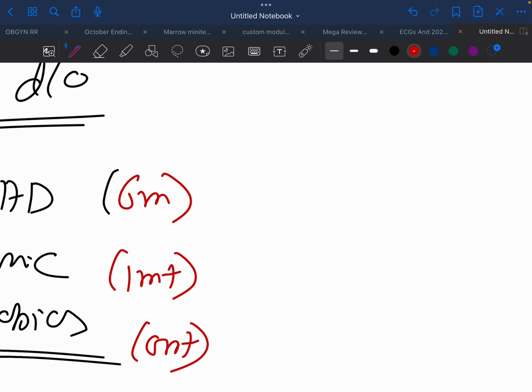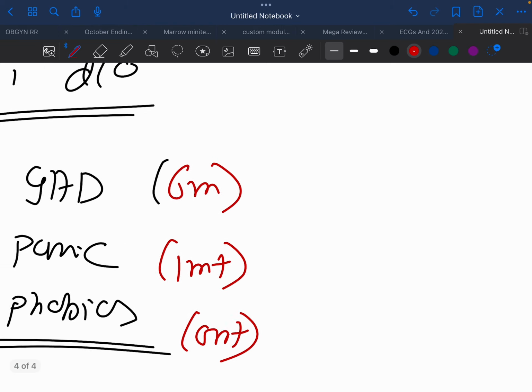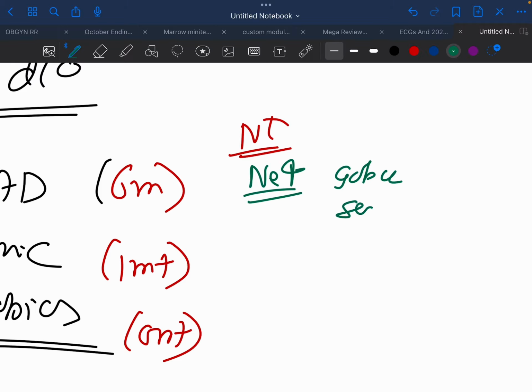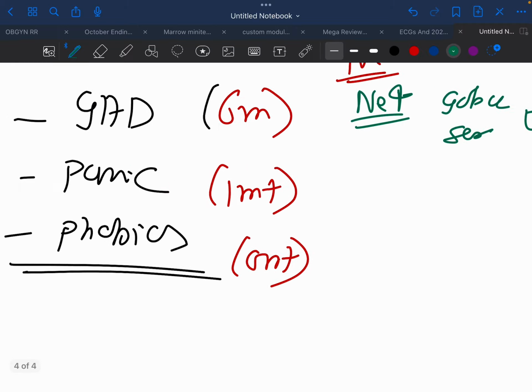The important thing which we need to remember in GAD, and which is easily confusable, is the level of the neurotransmitters. The only neurotransmitter which increases in generalized anxiety disorder is norepinephrine, while GABA and other neurotransmitters like serotonin both fall down.